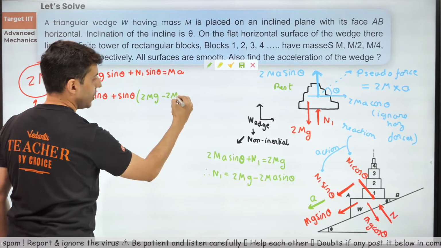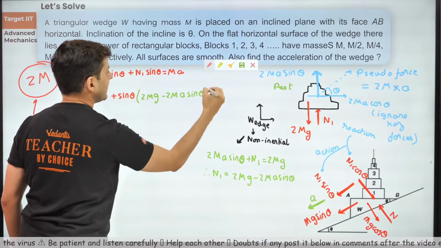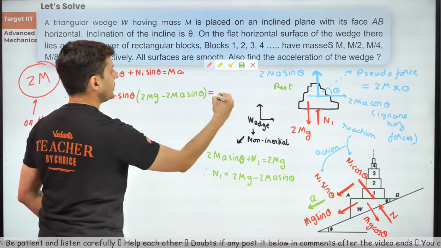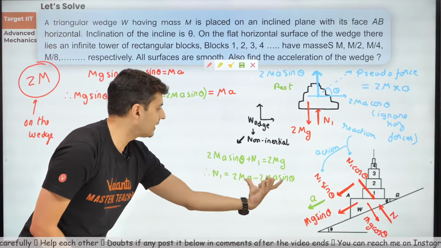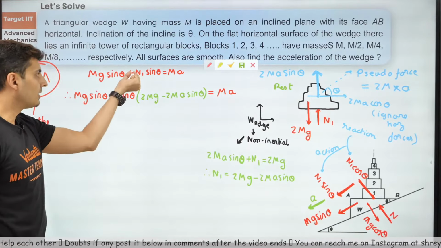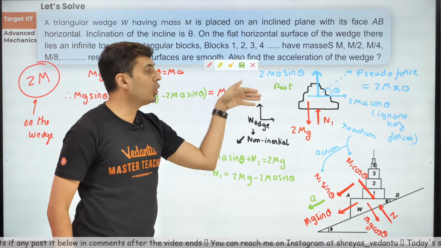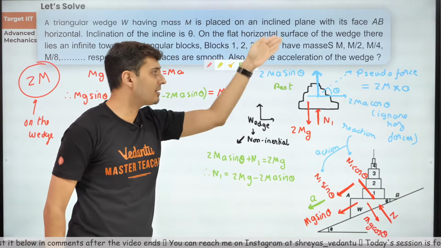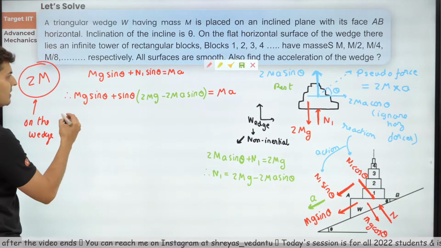2mg minus 2ma sine theta is equal to m into a. Fair enough. I've just substituted the value of N1 over here. The reason why I did all this was just to find out this N1, and I ignored the horizontal forces because I'm only interested in the vertical force N1, nothing else. Okay, let's just solve this and see what we get.